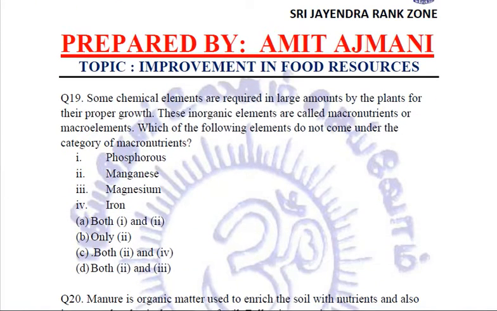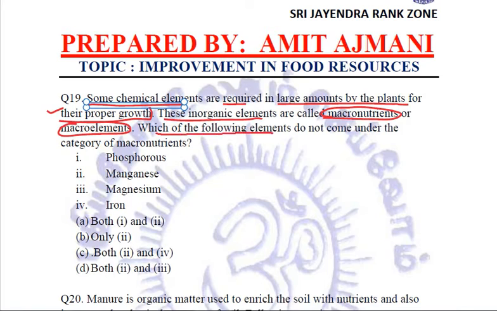A bit long question. Let us read it out. Some chemical elements are required in large amounts by the plants for their proper growth. These inorganic elements are called macronutrients or the macro elements. We know this already. It is the definition of macronutrients. Which of the following elements do not come under the category of macronutrients? So you need to learn the examples of macronutrients and the micronutrients.